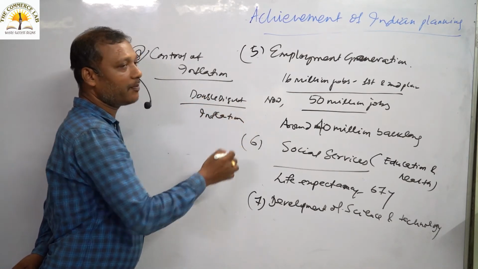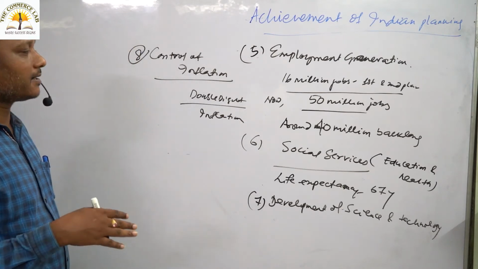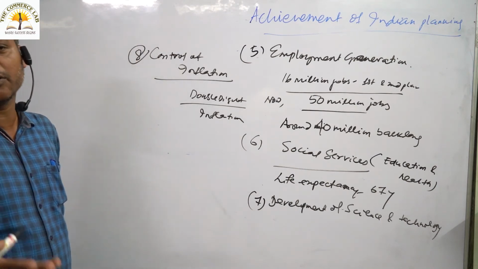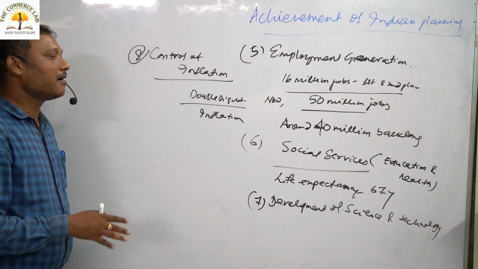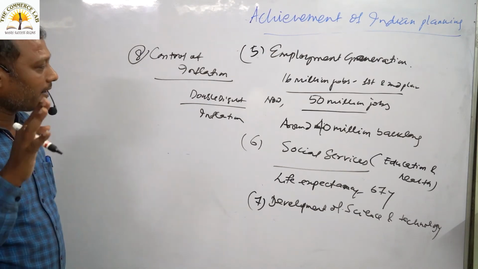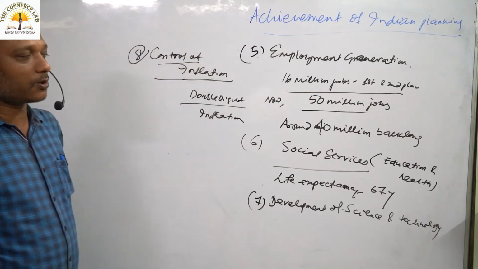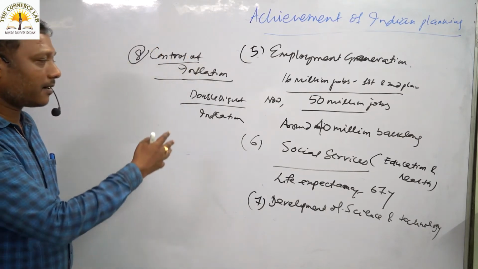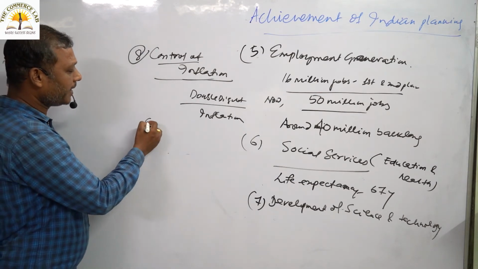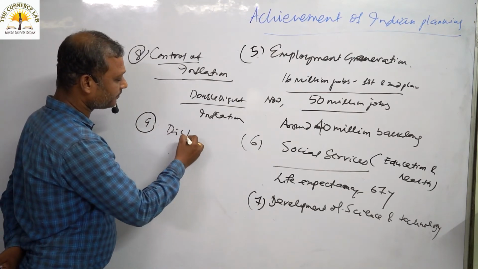We are making every possible effort through the central bank and the central government, in the form of fiscal policy and in the form of the monetary policy of the central bank. But still, we are sorry to say that we have not achieved a remarkable performance to control the price level or the inflation rate. We will put our conclusion by adding one more point over here. We can say distributive justice.